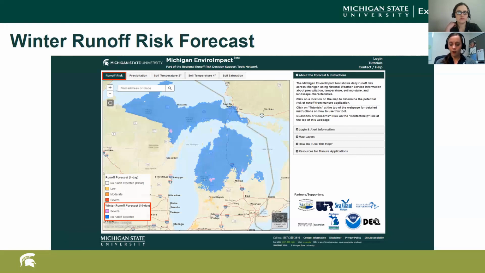And I think something else to consider with this tool, it's really great for small farms because you don't necessarily have somebody on speed dial like some of your larger farms do to tell you when to and when not to spread that manure. And so this is a really great tool in small farm, medium farm situations where you want to make sure that you're doing the right thing by the environment. And because it's pretty self-explanatory and pretty easy to use, I think it's a really great tool to have in your arsenal as a way to help with nutrient management.